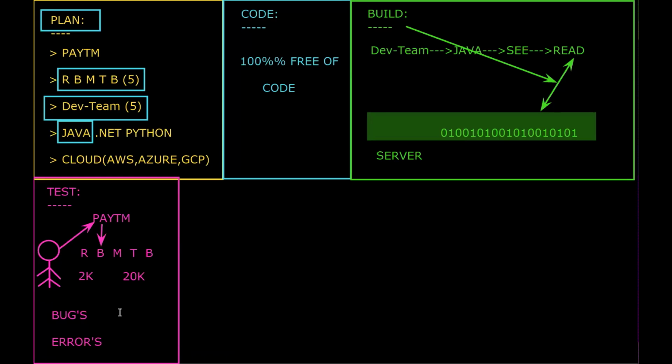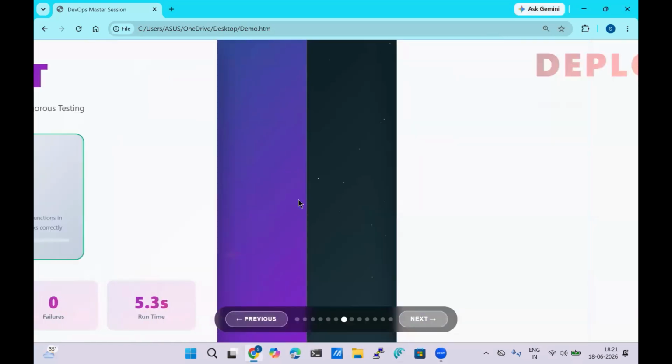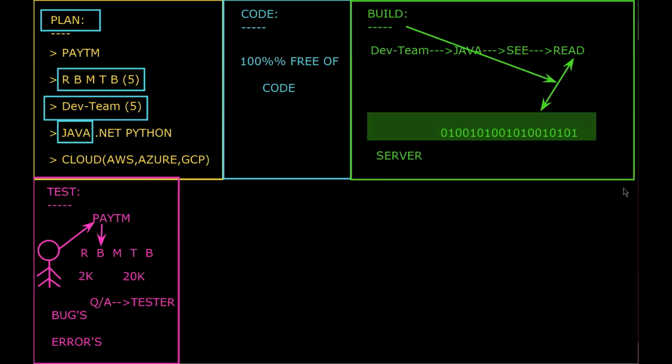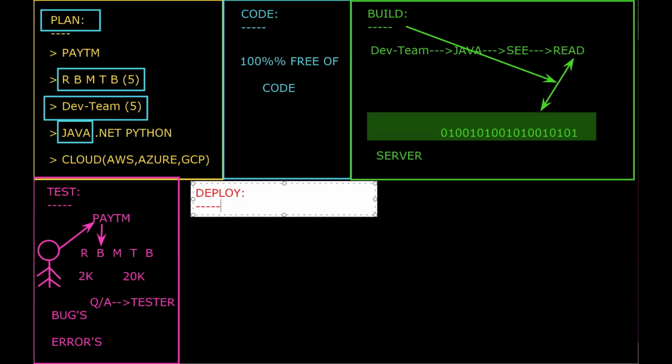But who will do testing? We have the QA team, nothing but testers. This team is going to do the test. Next, after test, what do we have here? We have the deploy.